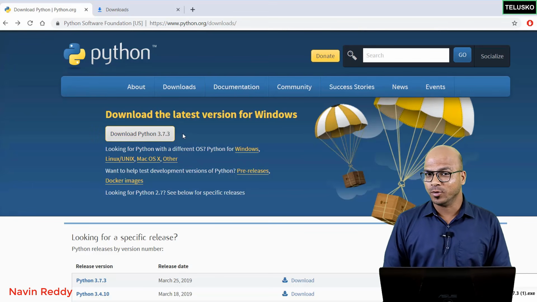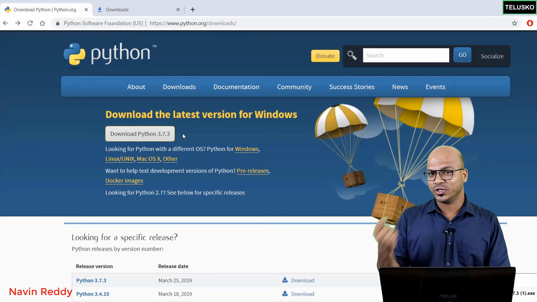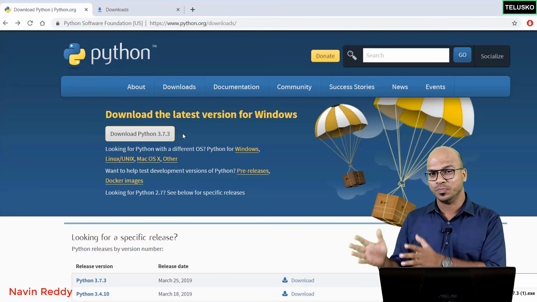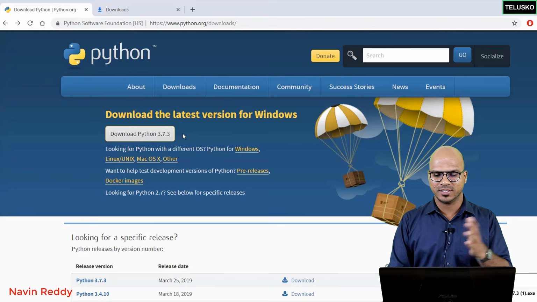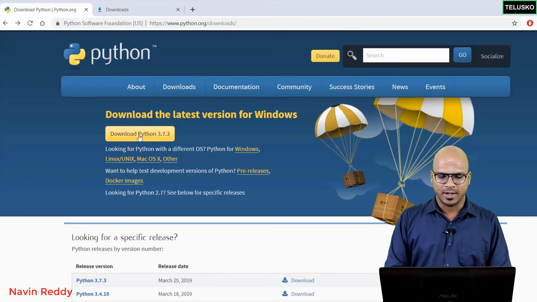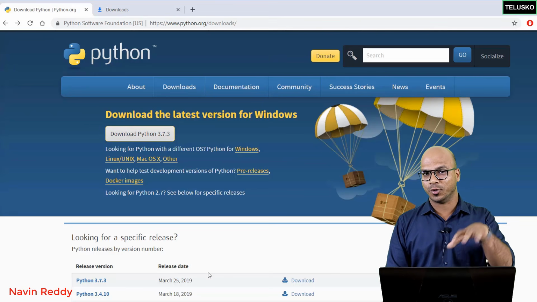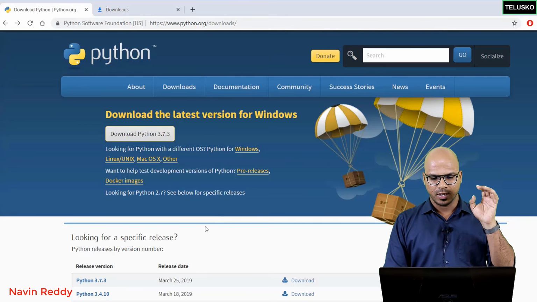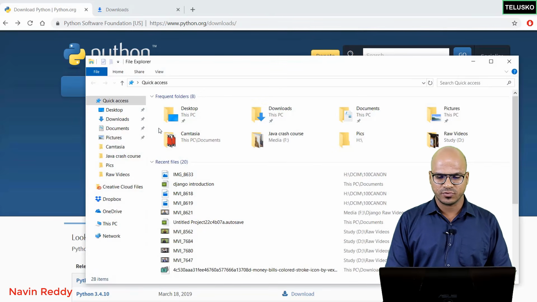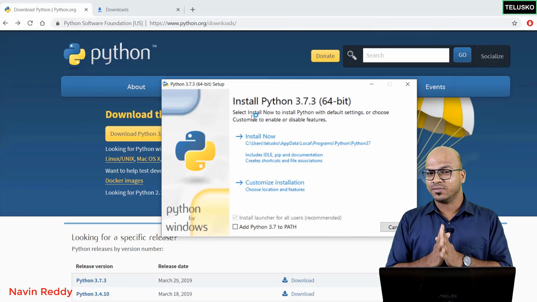But you also have to check one more thing, which is the type of Windows you're working with. Is it a 32-bit OS or is it a 64-bit OS? Based on that, you can do the setup. So download the version which you have with you. Now, this is a 64-bit OS. I'm downloading that. Once you have the setup, you just have to go to downloads and click on the setup which you downloaded.